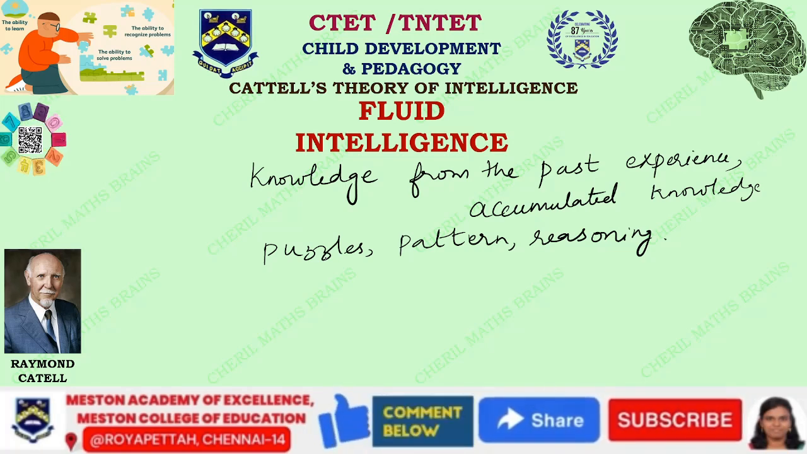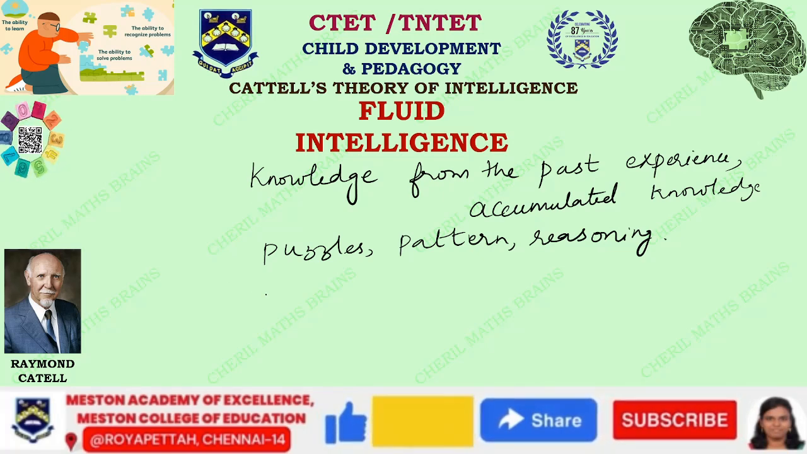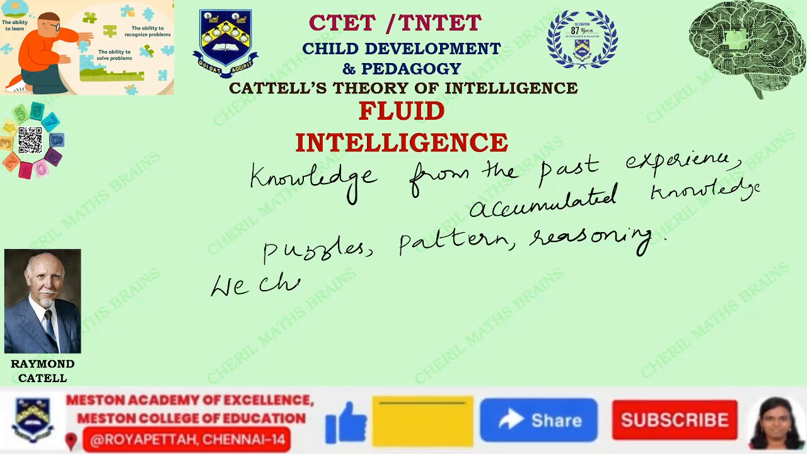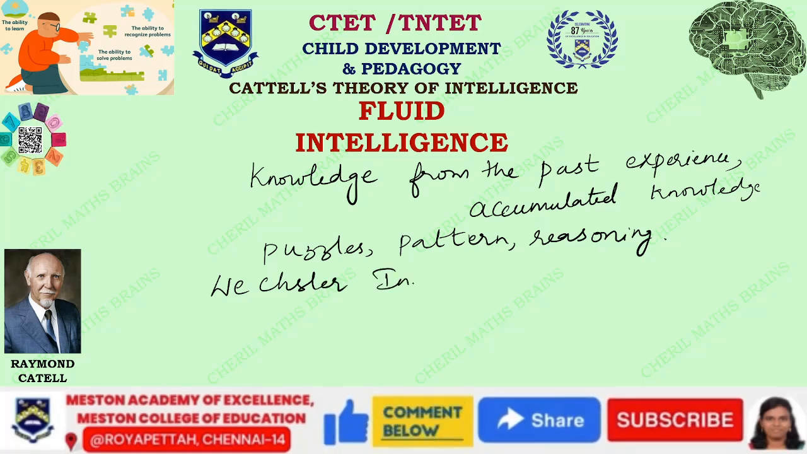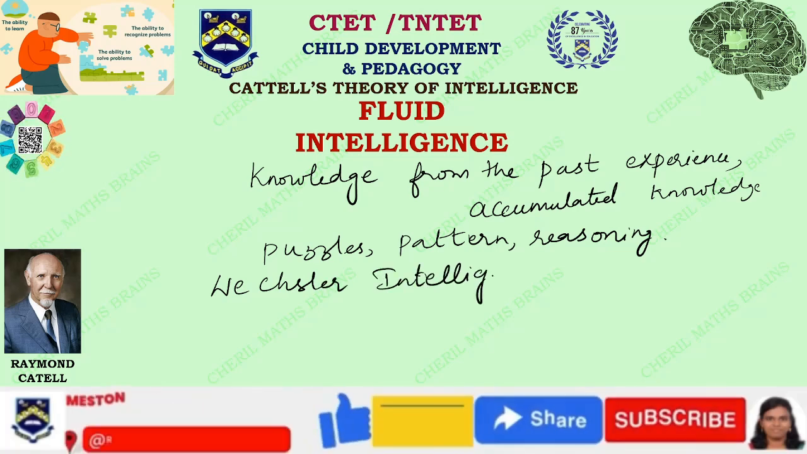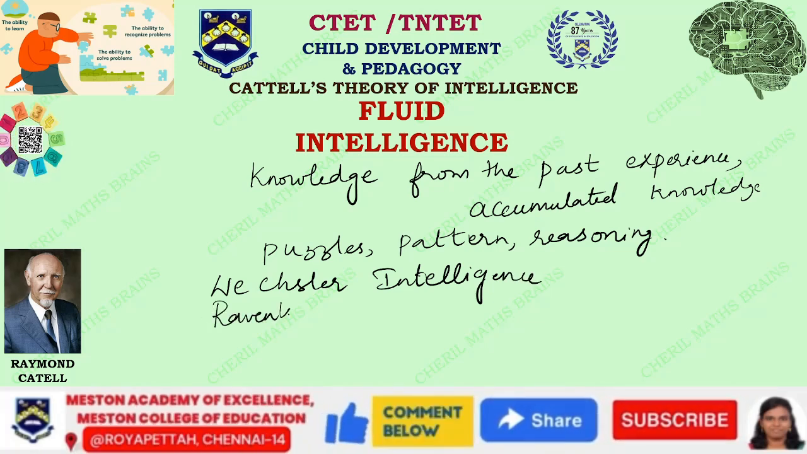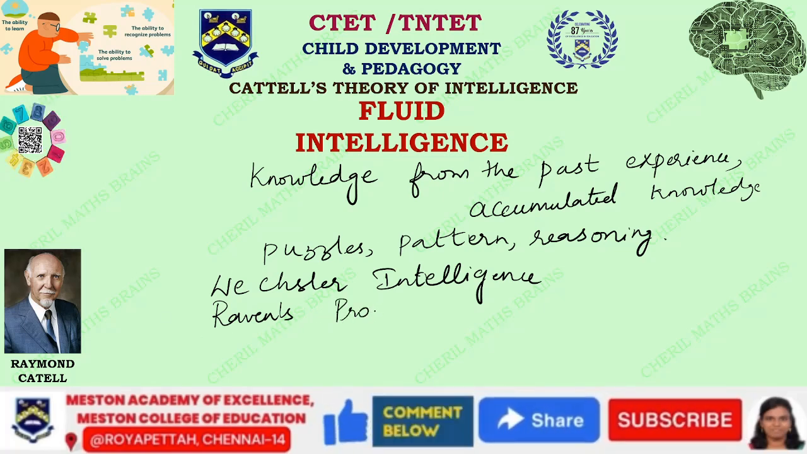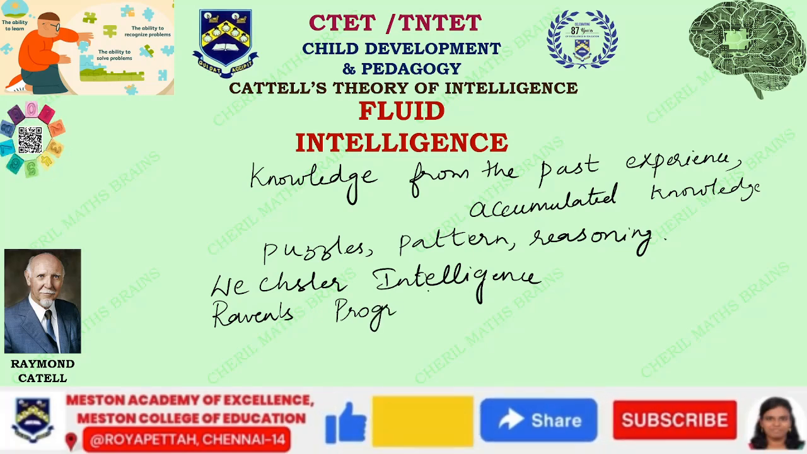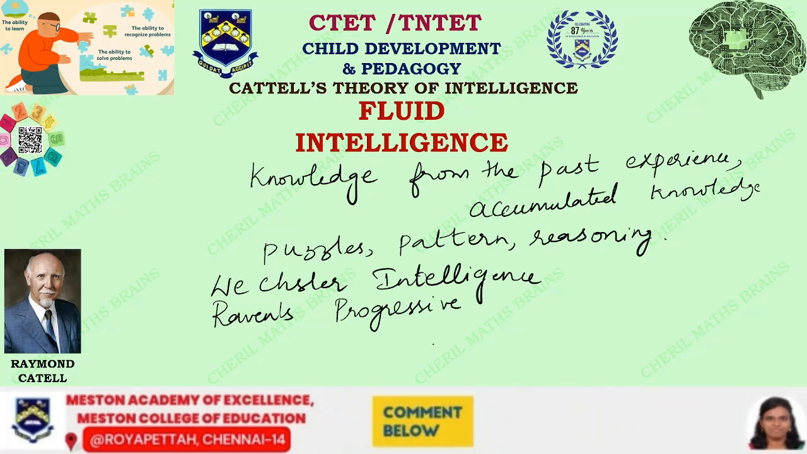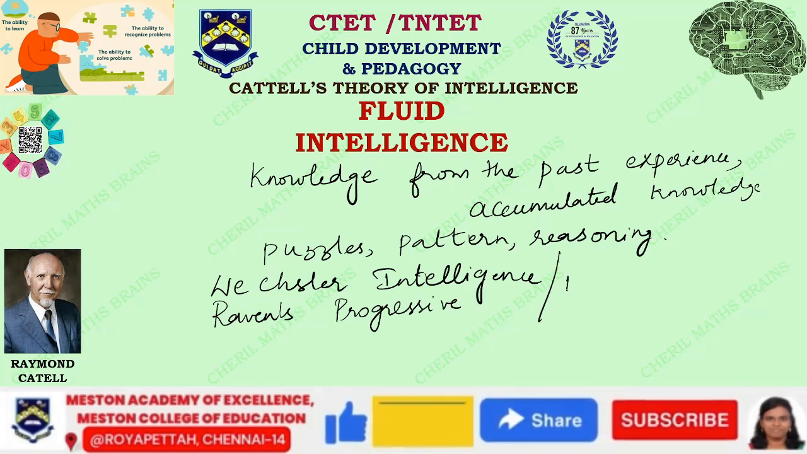But what are the tests we have to measure fluid intelligence? The basic tests which we all need to know for our exams are the Wechsler intelligence scale, which we will be discussing again in upcoming videos, and the Raven's progressive matrices. These are two of the many ways in which we measure fluid intelligence. The other one is the Woodcock-Johnson test.